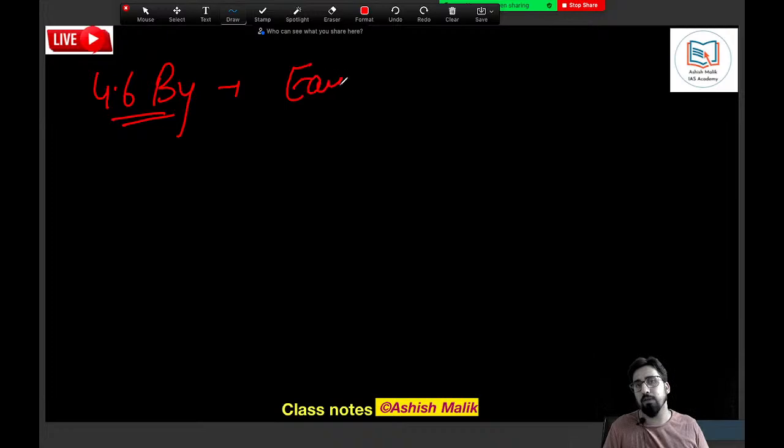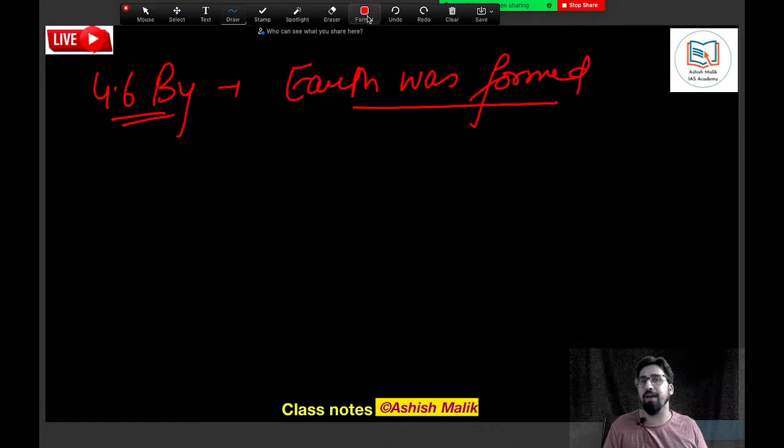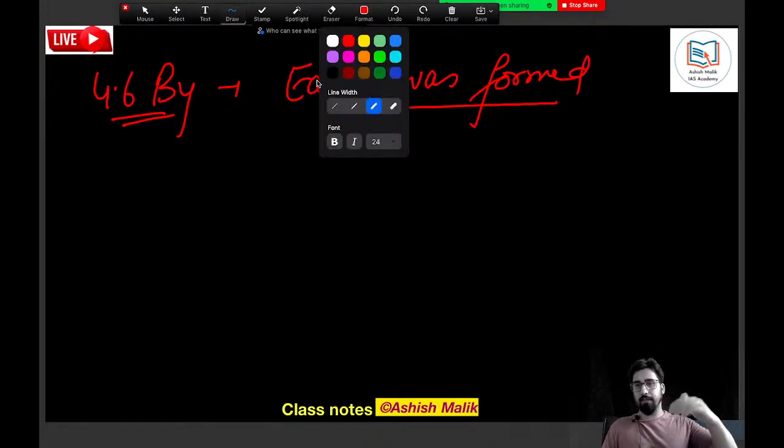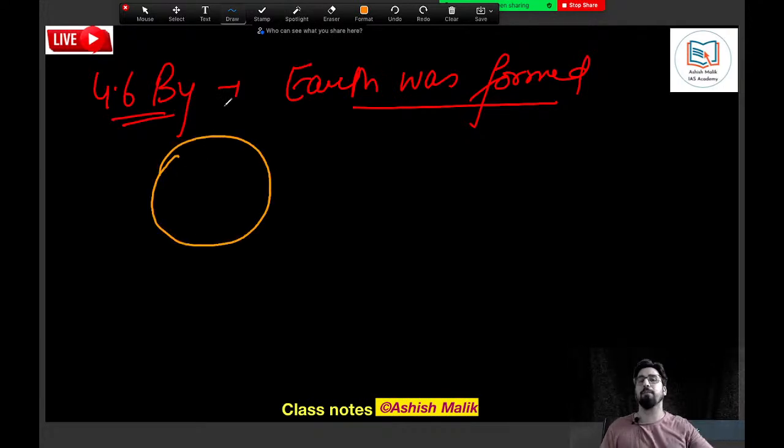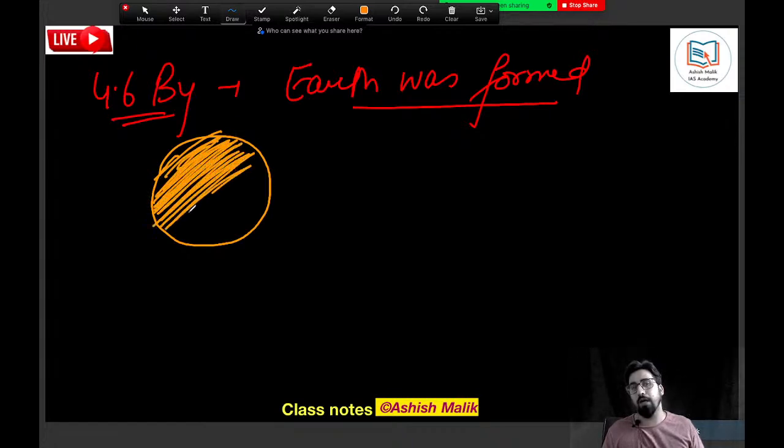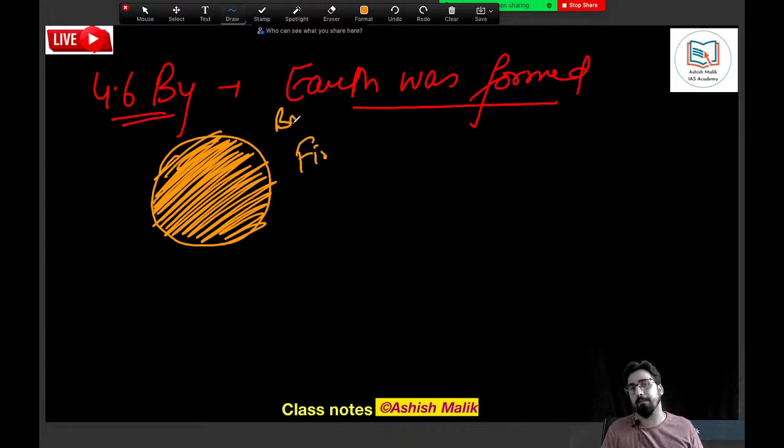When Earth was formed some 4.6 billion years back, Earth was nothing but a ball of fire. Don't expect the Earth that we have today to be the same as it was 4.6 billion years back. It was not. At the time of its formation, Earth was all covered with lava. Earth was nothing but lava. You can call it a ball of fire.